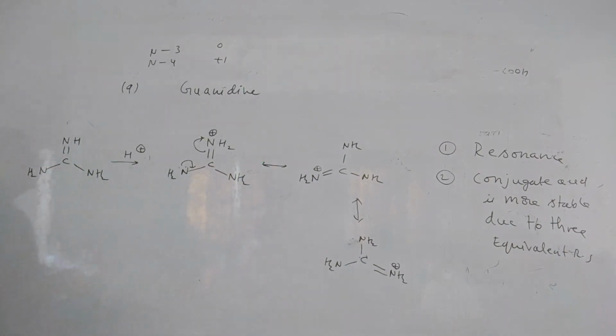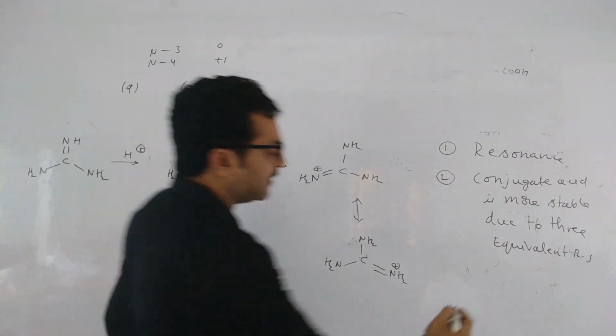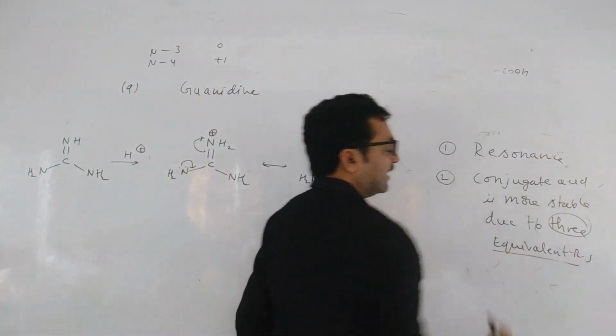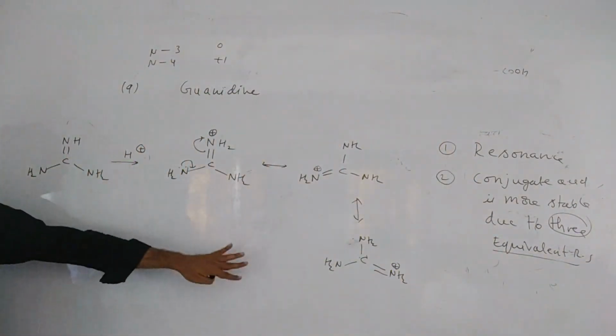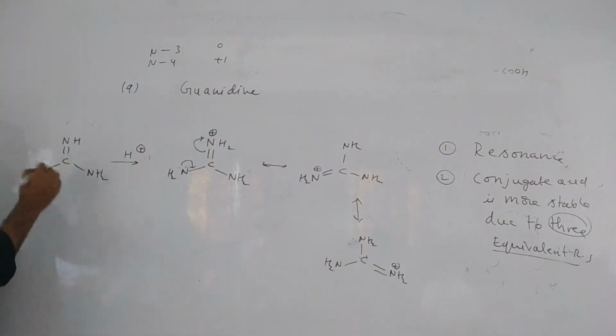Guanidine nucleus is more basic because the conjugate acid has 3 equivalent resonating structures. How many resonating structures will be formed? Here 2 types of questions can come. One is how many equivalent structures it can form. Second one, which is more protonated.